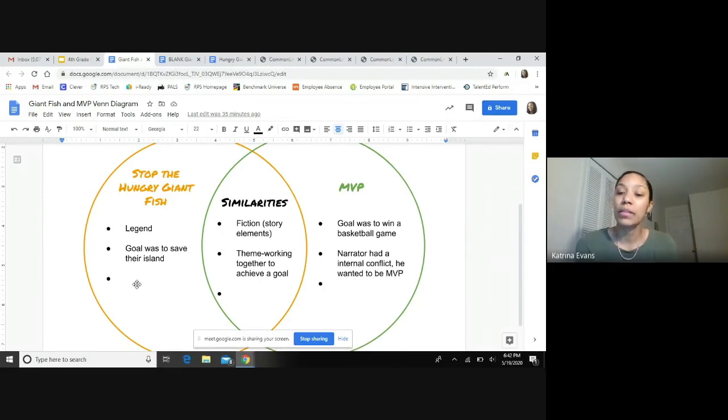Another difference was that the narrator had an internal conflict that he was battling. He not only wanted to win the game like the rest of his team members, he was fighting to win the title of MVP. And that is how these two stories are different.